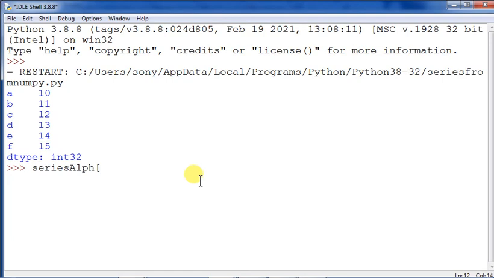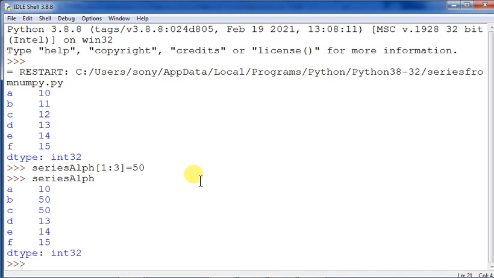Okay, so 1:3, here it is equal to 50. So that has been changed, but it will not be displayed. Now we will display the series by using the command series alpha. So now you see, these two values have been changed. Often this kind of slicing is given in order to generate the output.